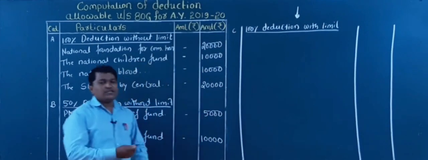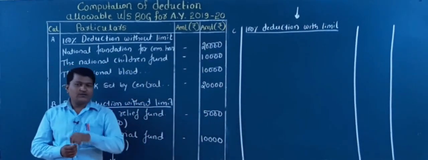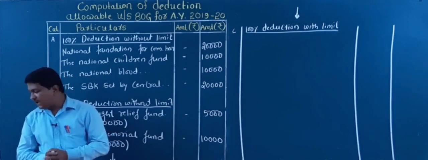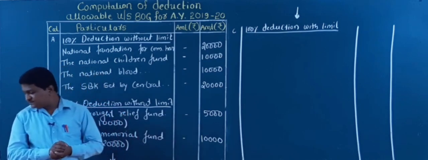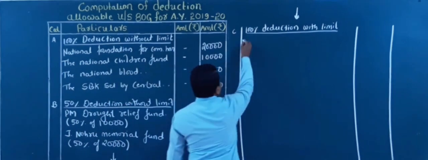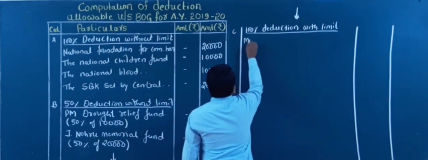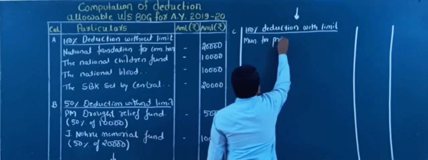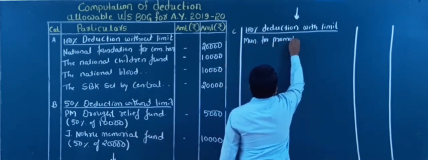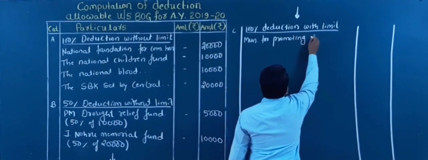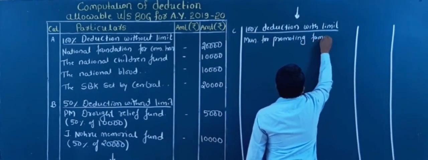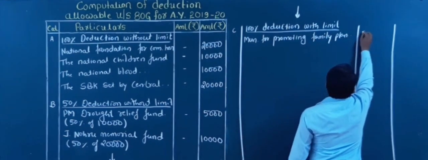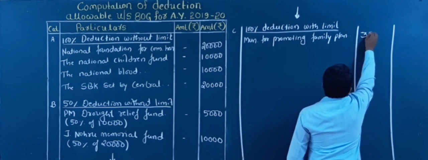So which falls under category C? Yes, the seventh one. For what? Municipality for promoting family planning. What is the amount? Yes, it is 30,000.